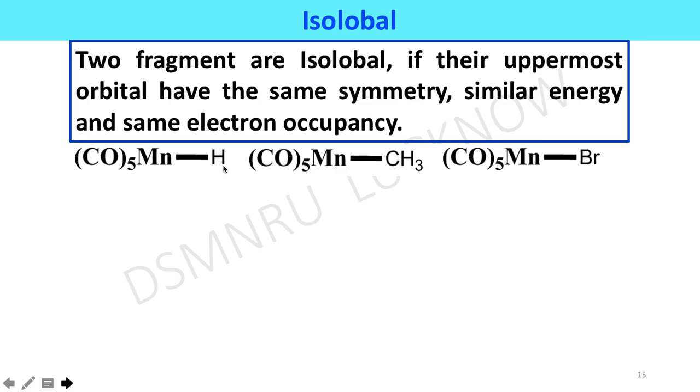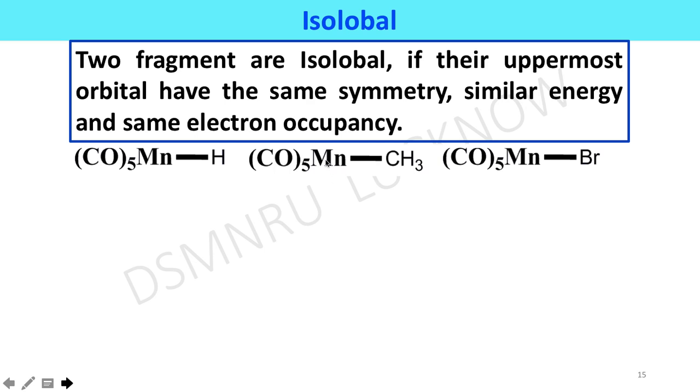Similarly, the hydrogen atom also shares one orbital, one electron with the manganese pentacarbonyl fragment to give a manganese-hydrogen bond. Both fragments have the same number of orbitals with the same number of electrons, so these are isolobal to each other.